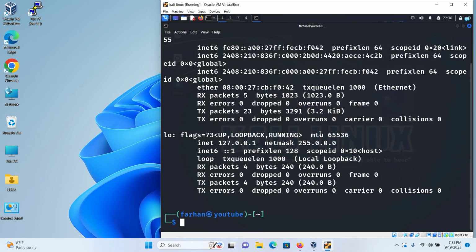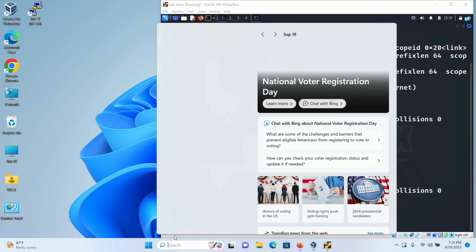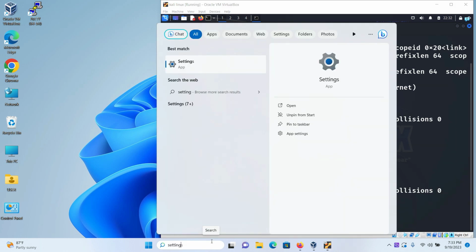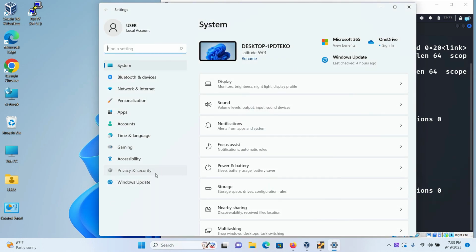I will not be doing that for now. I'll be trying a few other methods. If your problem did not get resolved by turning into bridged adapter, go to the search bar and type settings and press enter. Click on privacy and security.